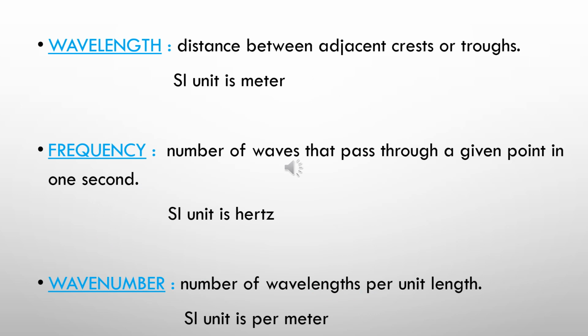Let us understand the same in more detail. Wavelength is the distance between adjacent crests or troughs. The SI unit is meter.